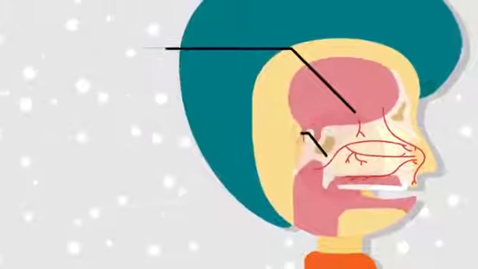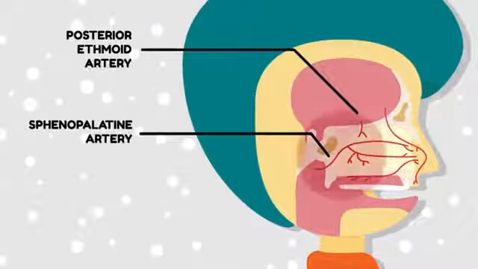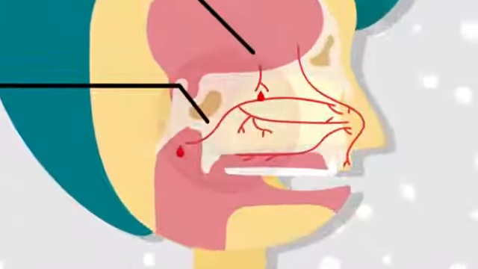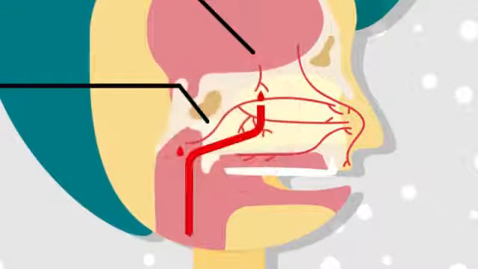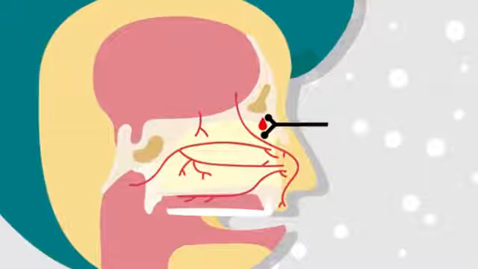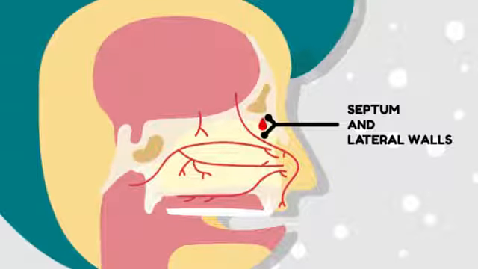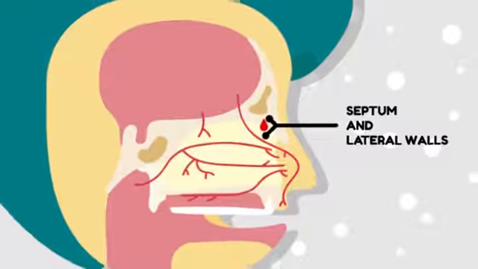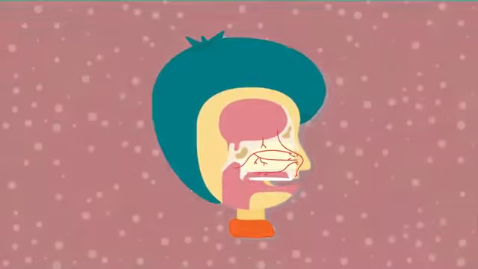2. Posterior part of nasal cavity. After bleeding from here, blood flows directly into the pharynx. 3. Diffuse. It is bleeding from the septum and lateral wall. This is often seen in general systemic disorders and blood dyscrasias.